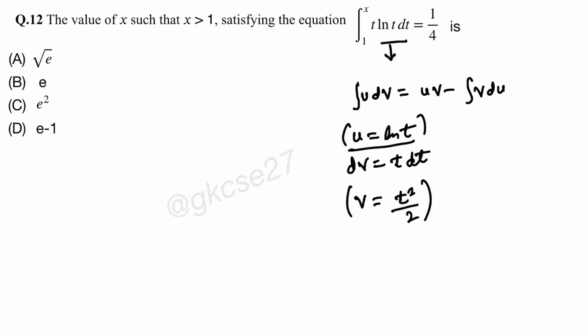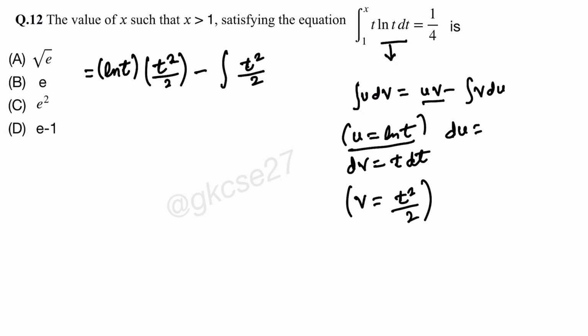So I have to find this value now. So the right side will be u v, ln t times t square by 2, minus the integration. I will later calculate the value after putting the limits 1 and x. v is t square by 2 and du: u equal to ln t, so du will be 1 by t dt.